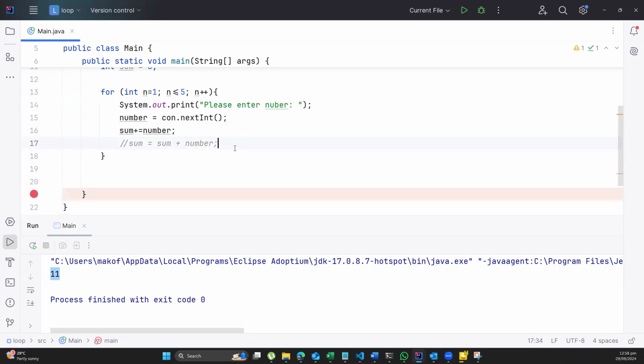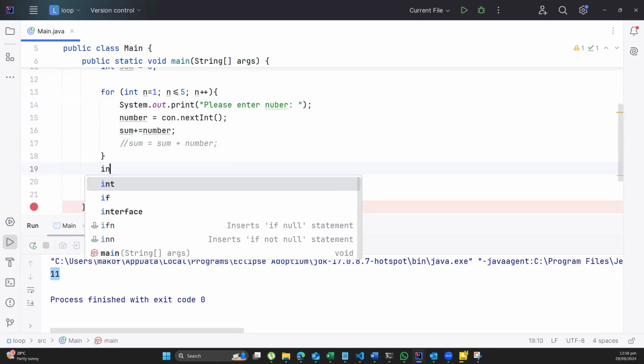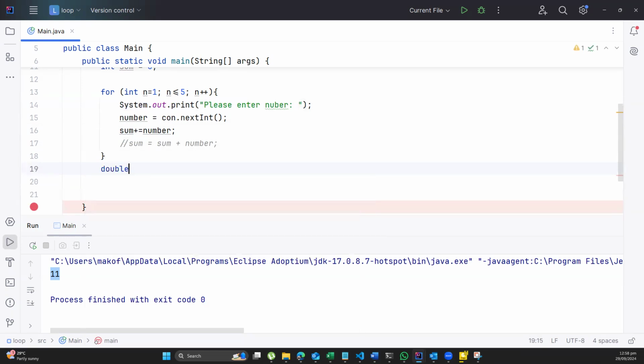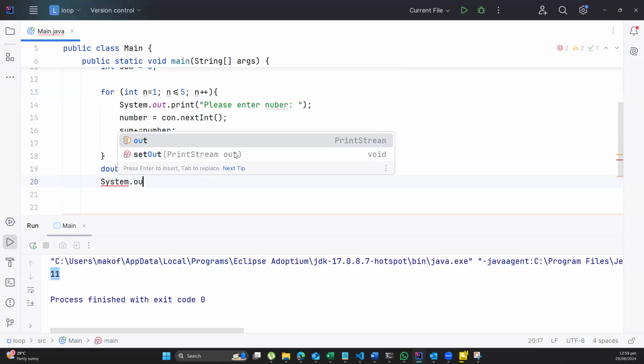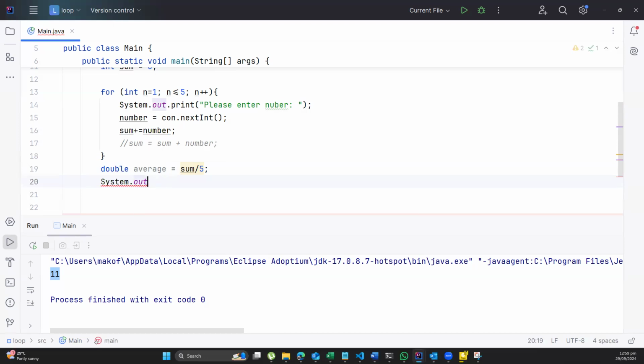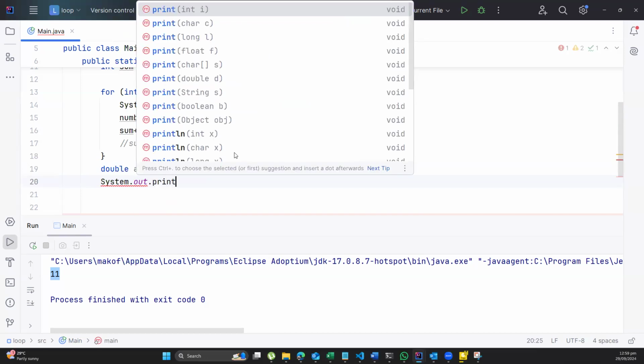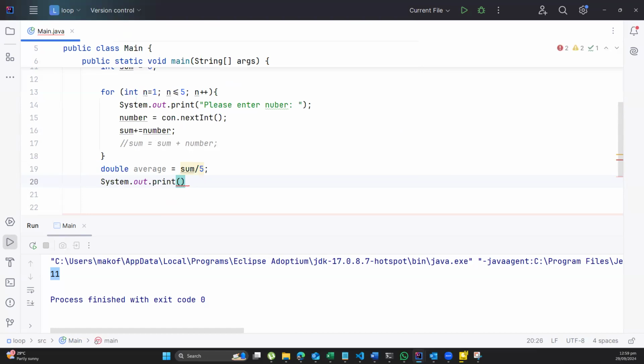Hence, I can come over here and say double average is equal to the sum over what? 5. Then I can say system.out.print, average is, and I'll put plus here and I'll say average.